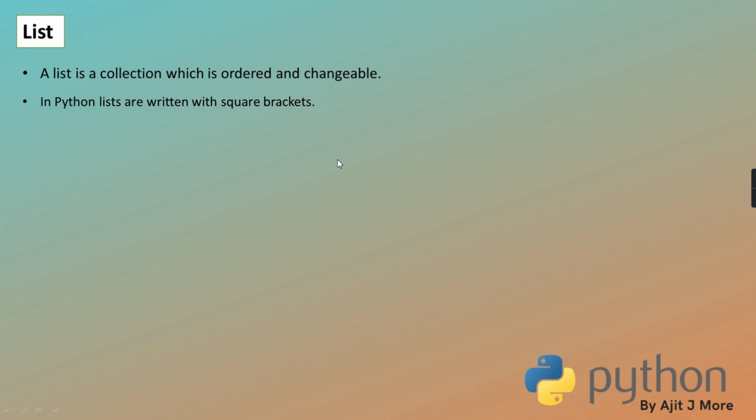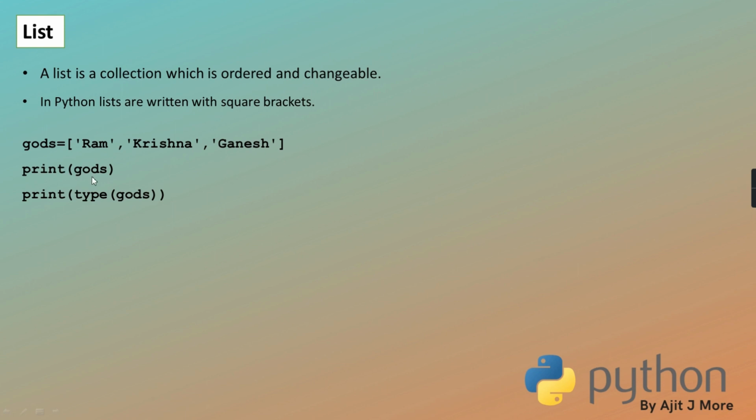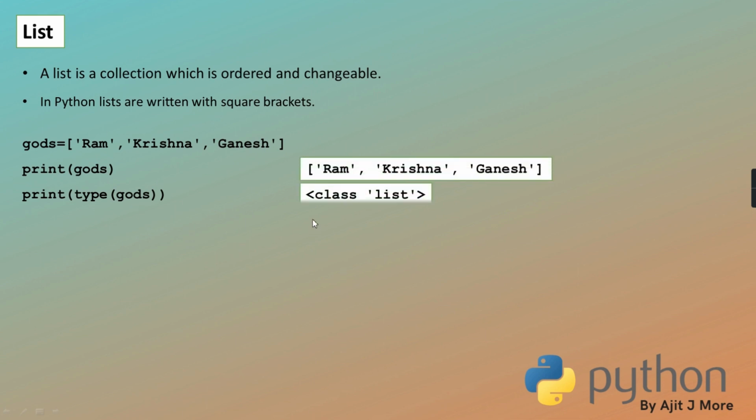So here they have made it so easy, just list out. See, here I've written gods equal to, and then I've listed out the names of all the Indian Hindu gods in square brackets. When I write print gods, it will display this list, and when I write type gods, it will give in the bracket class list. This proves that it's an object of class list. Okay, here the list is printed, and here it gives class list.